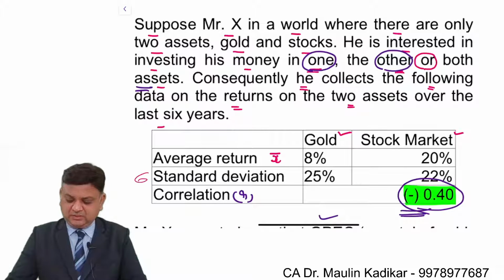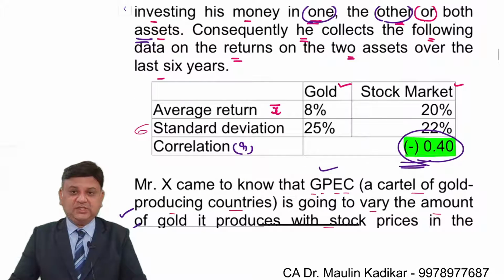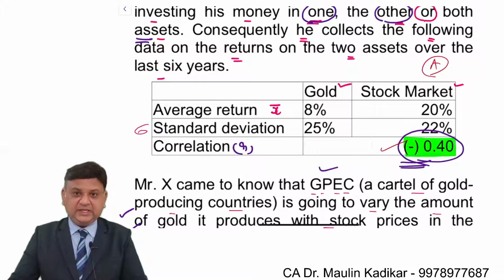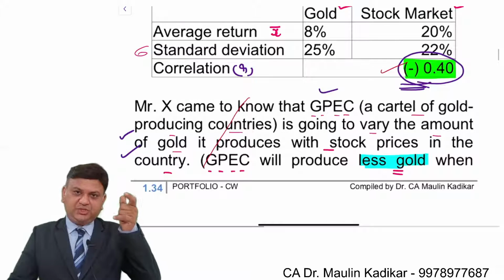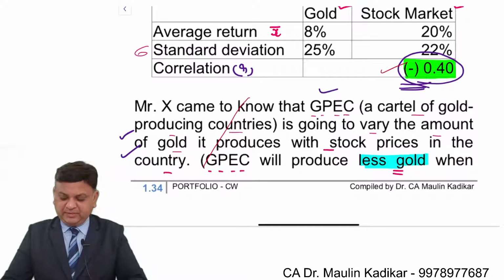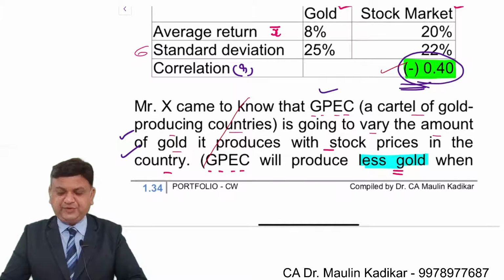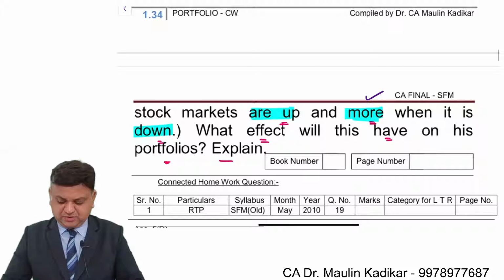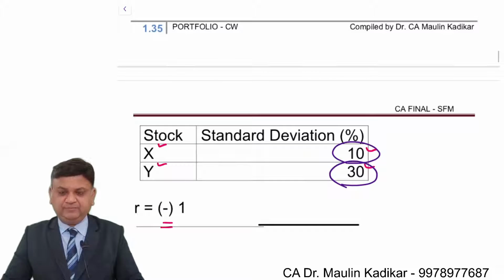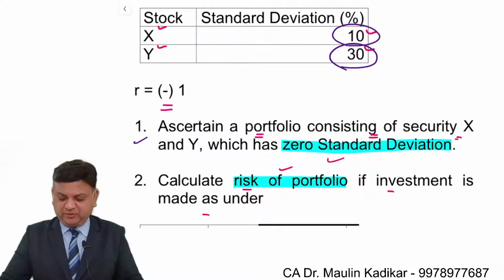In this question, the correlation coefficient is negative, however, because of the economic situation which is going to change, the correlation coefficient will be positive and the advantage of the diversification will be lost. This is the minimum variance portfolio introduction.